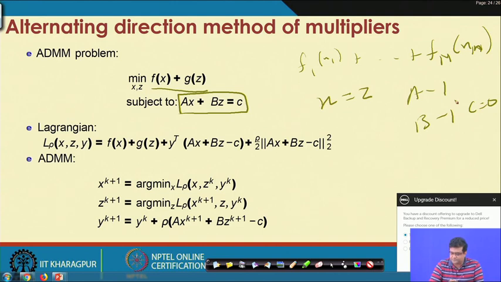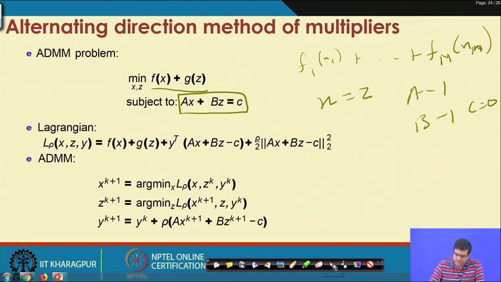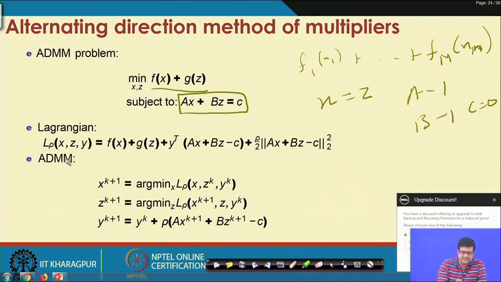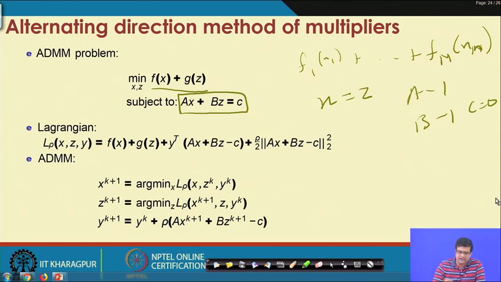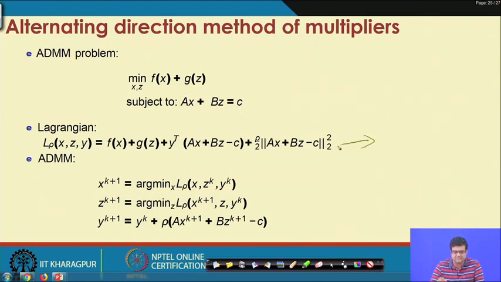So, how does it work? As you can see, even in this case the Lagrangian function is the same. You have the constraint, the penalty term, the objective function, and the augmentation term. So, this is the augmented penalty function. Now, the updates go like this.